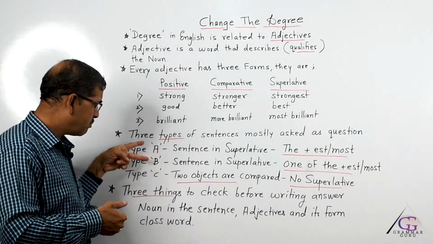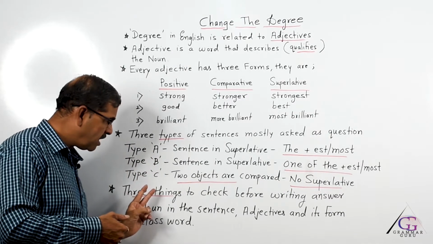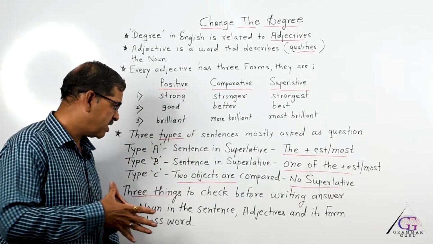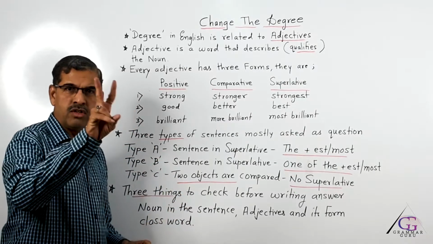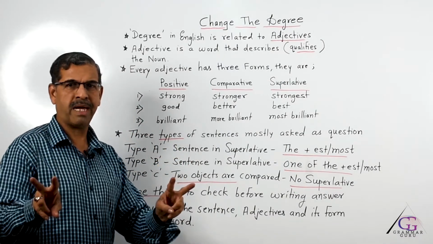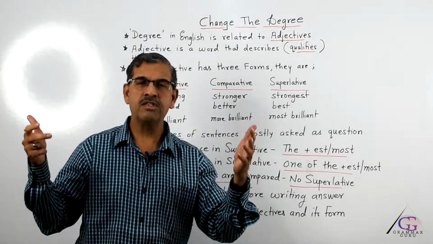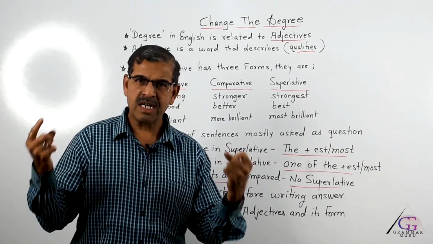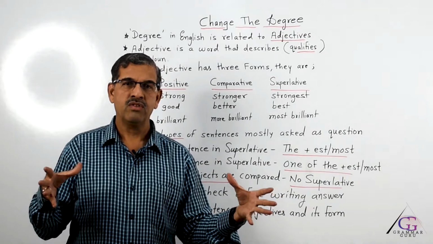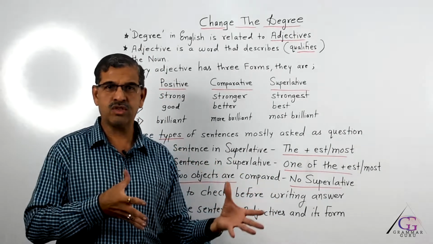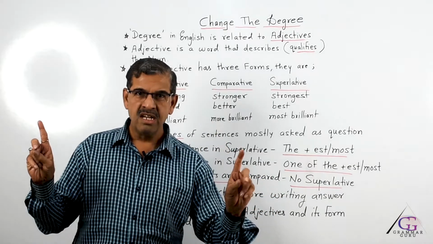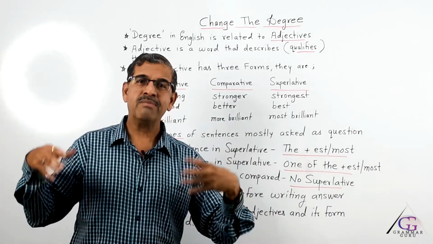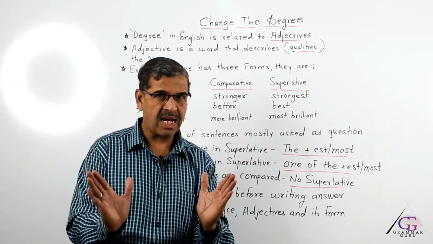Now, once we move from type A or type B to type C, this is a completely different thing. In type C, we have two objects compared. It can be two nations, two players, two games, two books, anything two from a noun of the same class. So, we cannot compare one book with one student. We can compare two students, two games, any two from the same class.